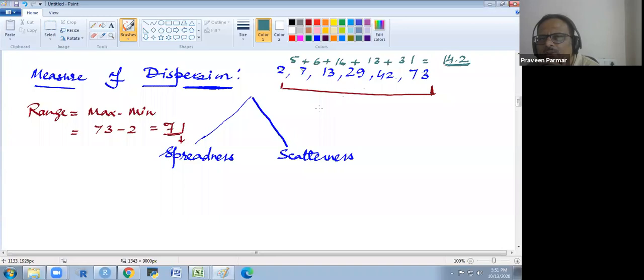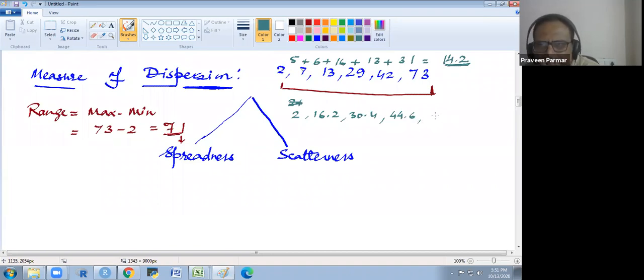So if you add 2 plus 14.2, it would be 16.2. Then again you add 14.2 on the 16.2, so it is 30.4. Then you again add 14.2, so it is 44.6.